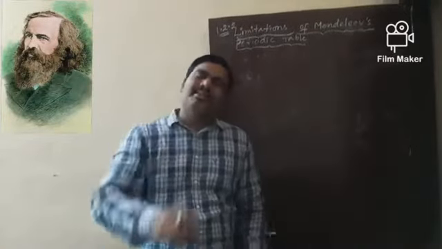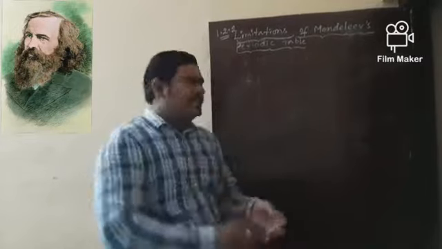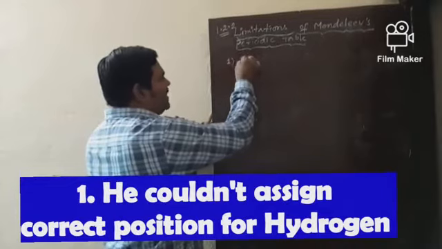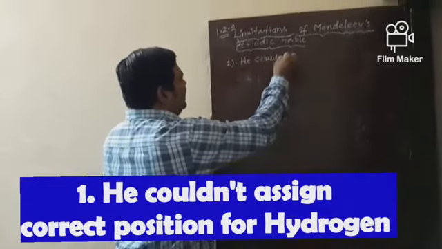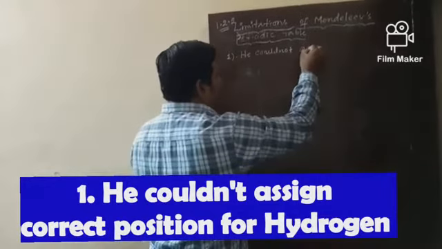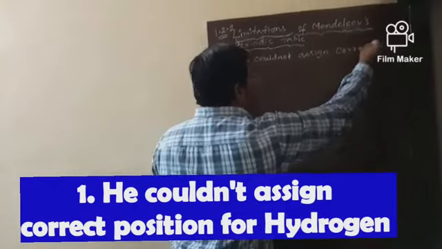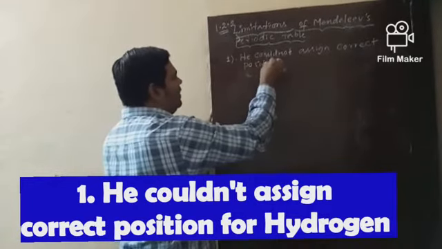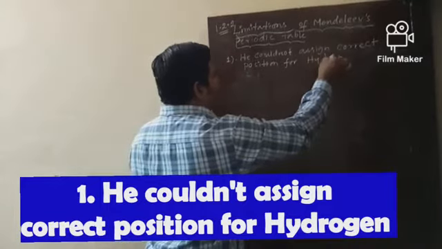Now, what about limitations? The first limitation: he could not assign a correct position for hydrogen. What is the first limitation?